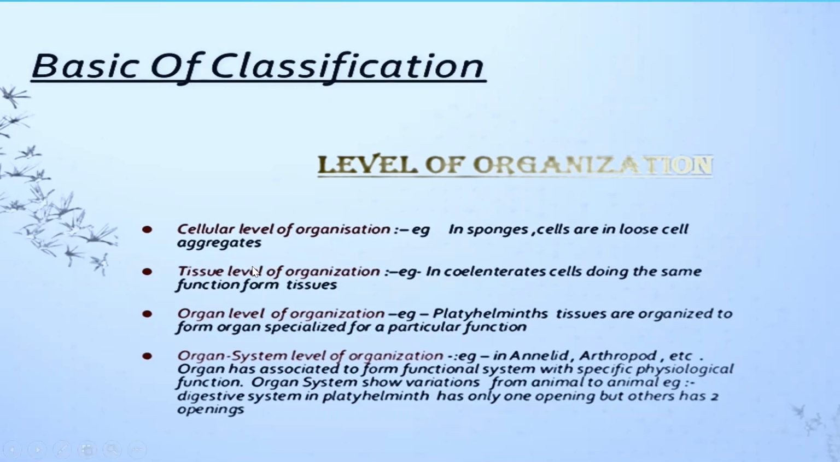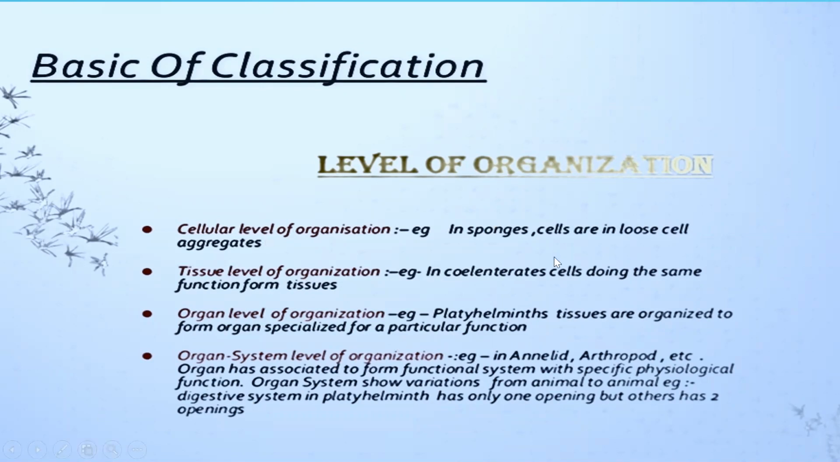Now, there are 3 levels of organization: cellular level of organization, tissue level of organization, organ level of organization, and organ system level of organization. Cellular level of organization, under this come those animals which are only made up of cells, loose cells. For example, in sponges. Tissue level of organization, in this, the cell aggregates to form tissues.